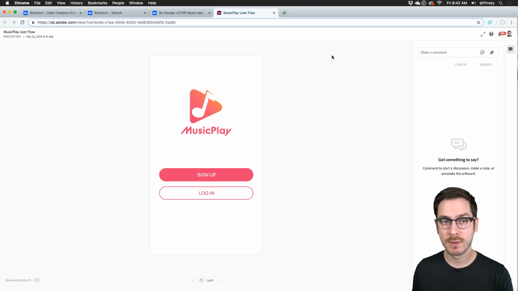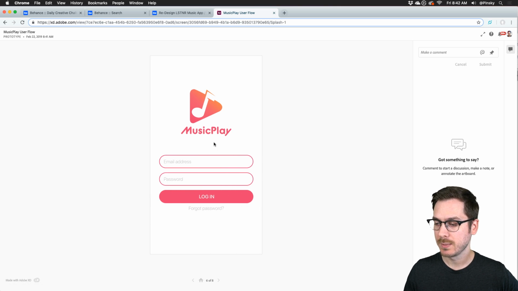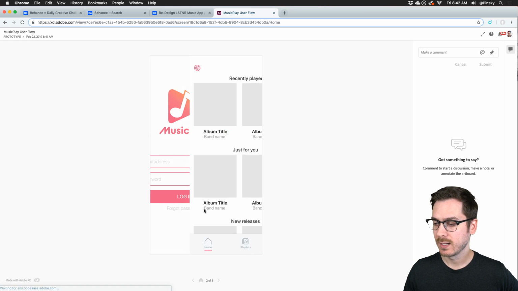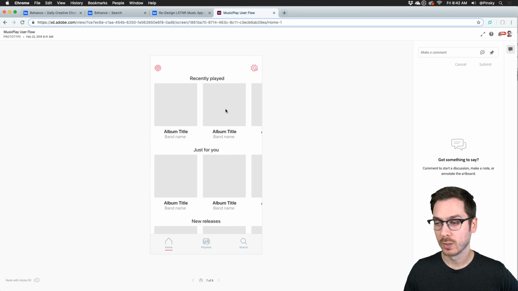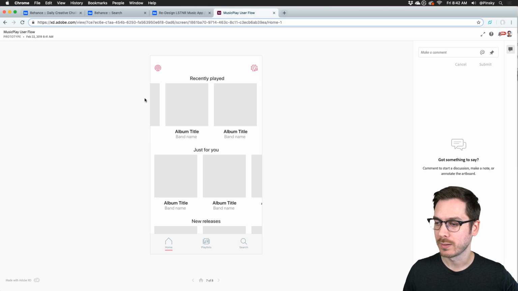And here's where you can interact with your prototypes, send this link out to your clients, your friends, whoever it might be, and they can click through and actually see this thing in action. If I click on an empty area, that's the hotspot hint right there. So I can just click on login. It's going to take me to this screen. I can log in here. And now that drag is working on the web, which it wasn't not too long ago, I'm going to have to ask the team when they enabled that. I can just drag this back and forth.